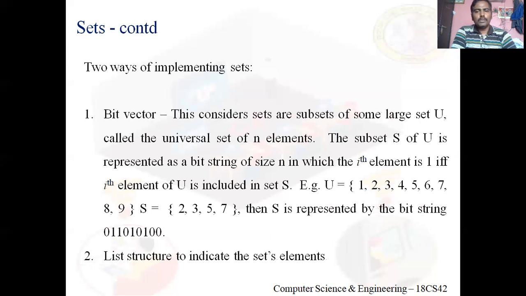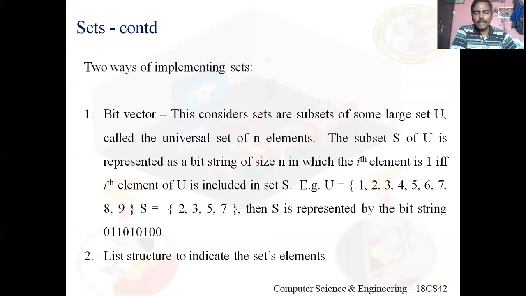So let me say there are some sets. We know, right? U equals this set. How can I give this set as an input? That's the question that arises. I told you how to give a graph as an input. Now it's time to see how to give a set as an input to a C program.